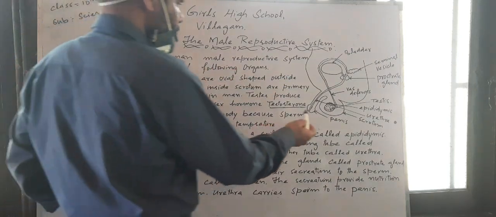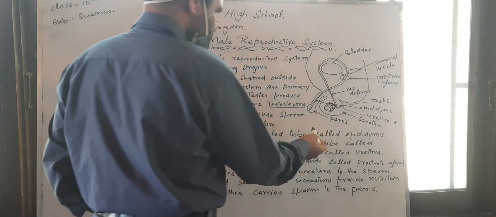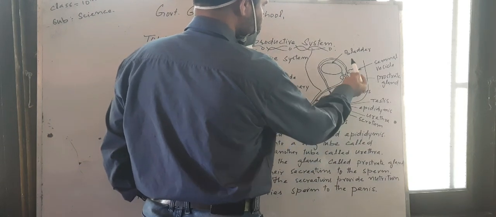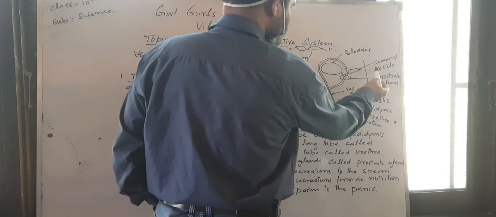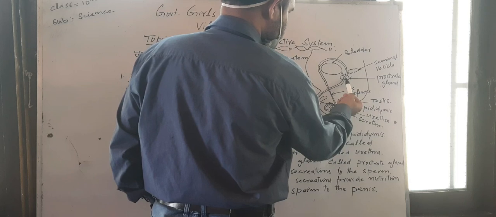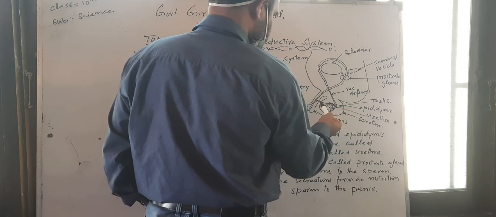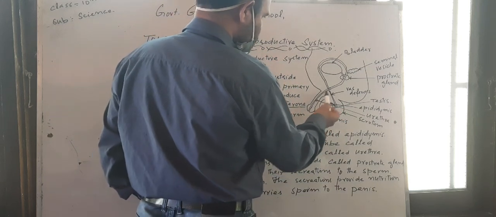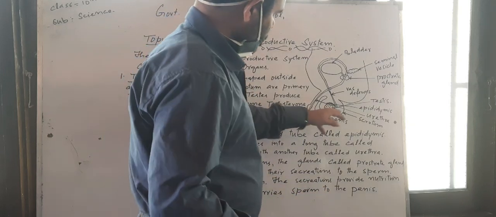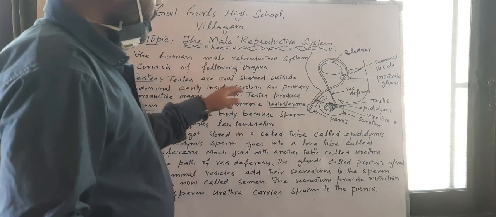It consists of the testes, and this is called the penis. It consists of the bladder. These are the seminal vesicles, and here is the prostate gland. This coil which runs through here is called the vas deferens. And here is the urethra, because it comes from the bladder. So these are the organs of the male reproductive system.